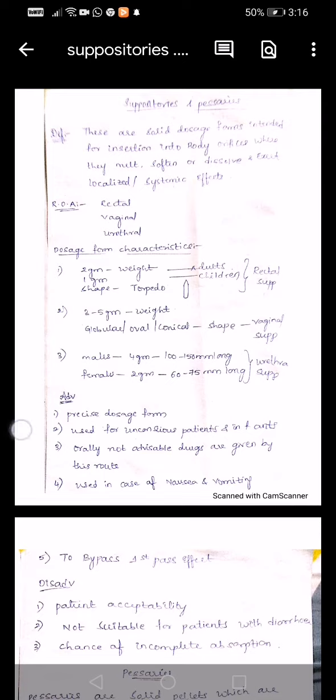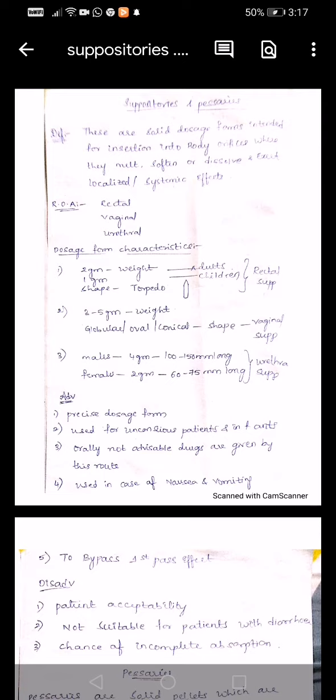In the preparation of suppositories, along with the drug we are going to add some base. The action of the base is that it will melt at body temperature. Suppose you have inserted the suppository into the vaginal region, which has its own body temperature. At that temperature, the base in the preparation will slowly melt, and whenever it melts, your drug will be released. For that purpose we insert some bases.